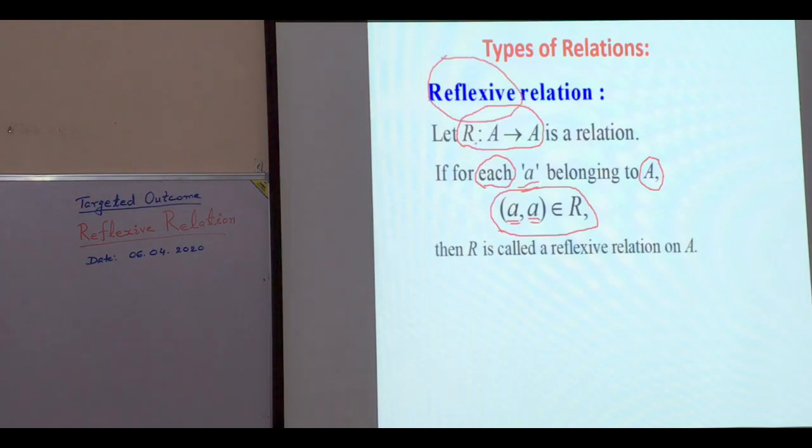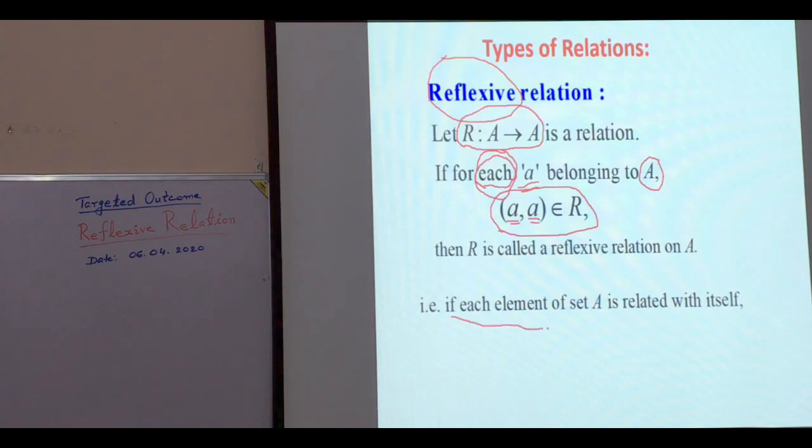First condition, the relation should be on the same set A. If each element of set A is related with itself, then the relation is called a reflexive relation. The stress point is each. Each element of A should be related with itself.